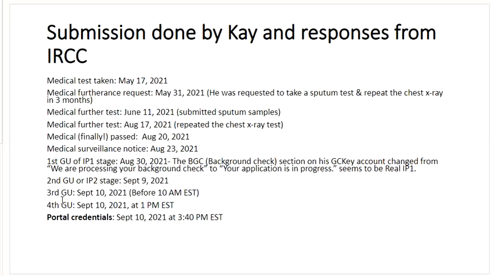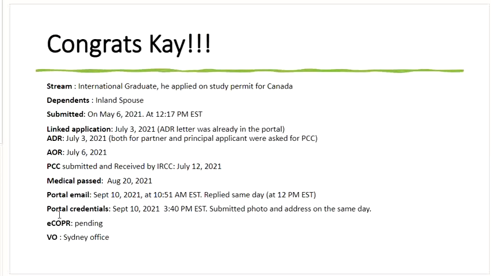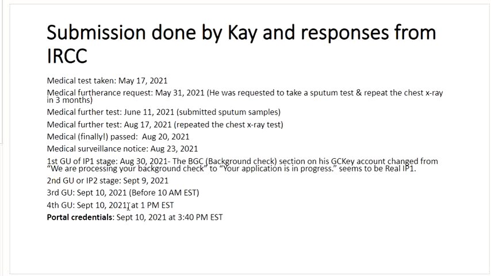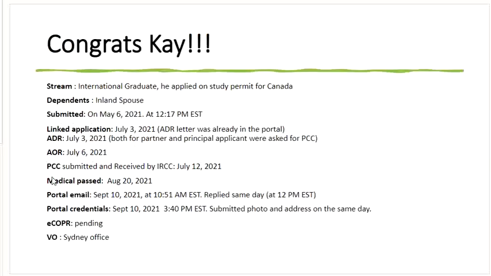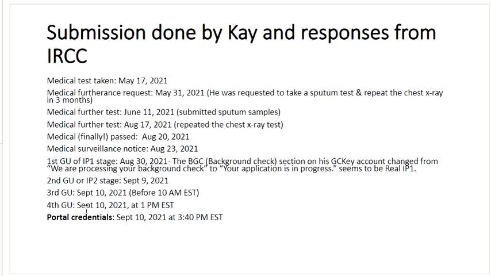Now, third ghost update, again, he got it on September 10th. So he's kind of continuously getting it, before 10 a.m. Eastern time. And then fourth ghost update again, September 10th, again at 1 p.m. Eastern time. And that's how he got the portal credentials. So like after third ghost update, if you see on September 10th, he got the portal email at 12:51 a.m. So after 10 a.m. he got this information that portal email is being done. So then he got the portal credentials immediately after